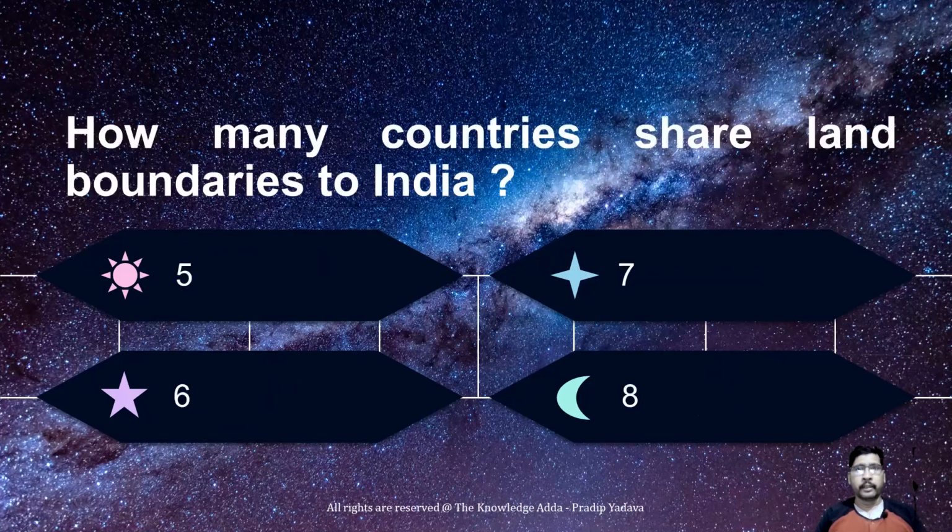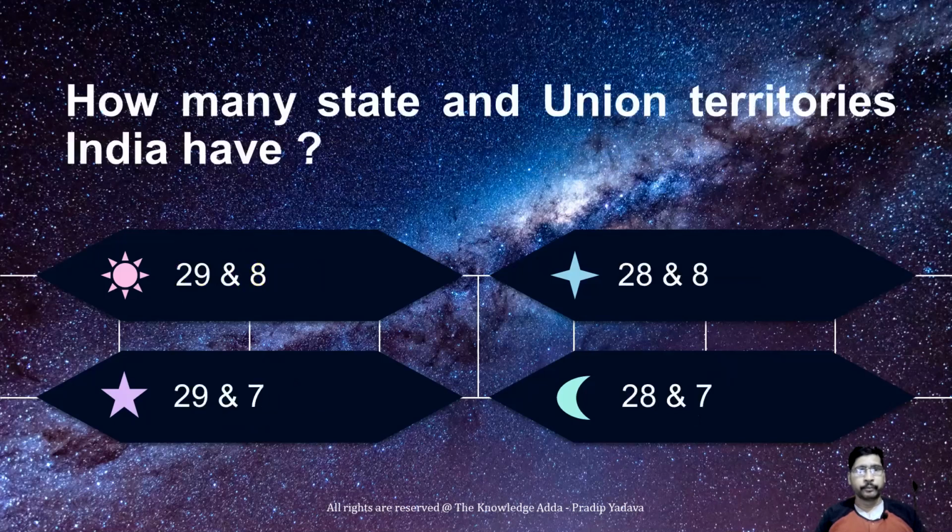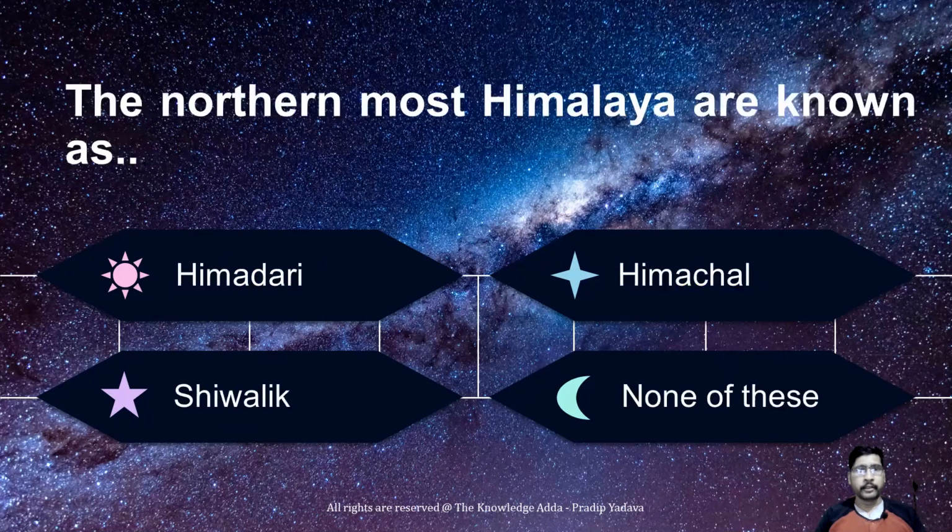How many countries share land boundaries with India? There are 7 countries. Sri Lanka is separated from India by Palk Strait. India has 28 states and 8 union territories.